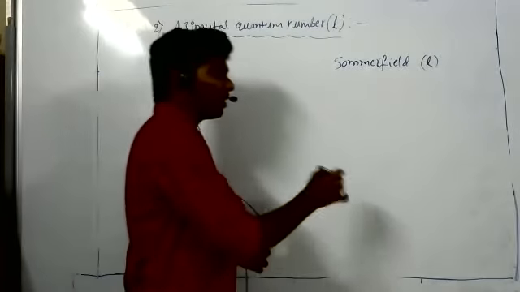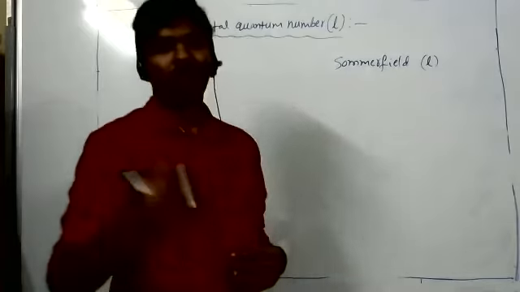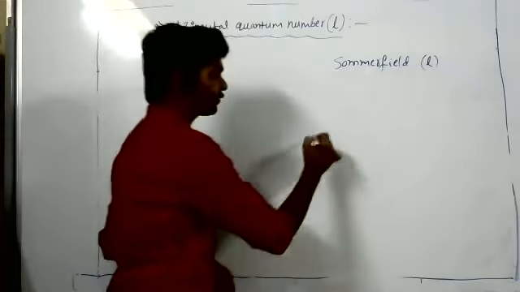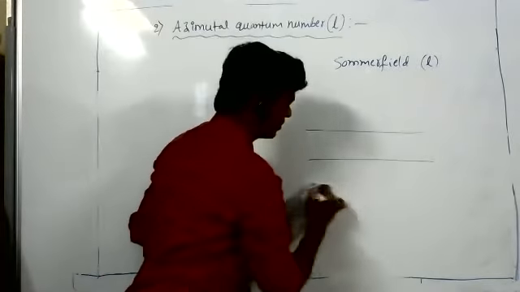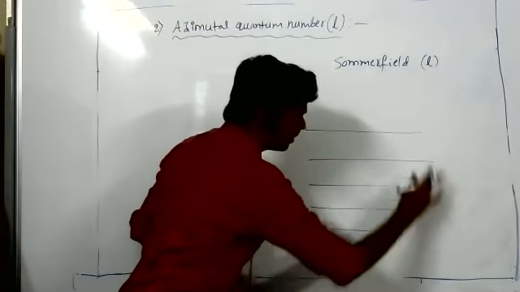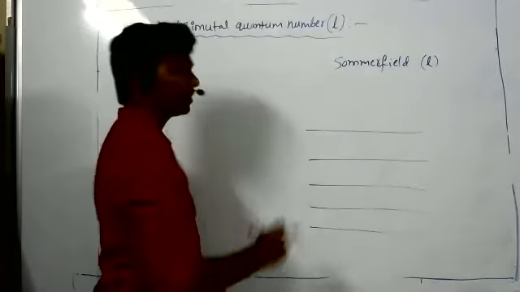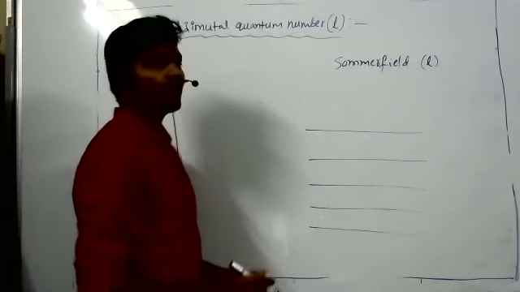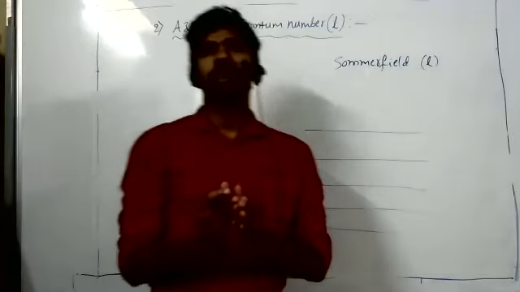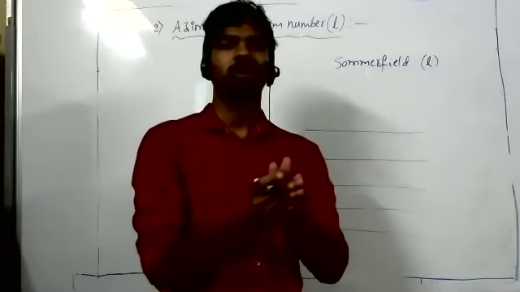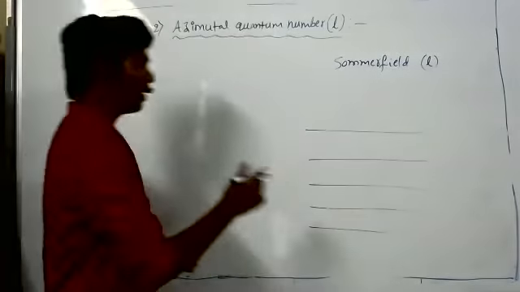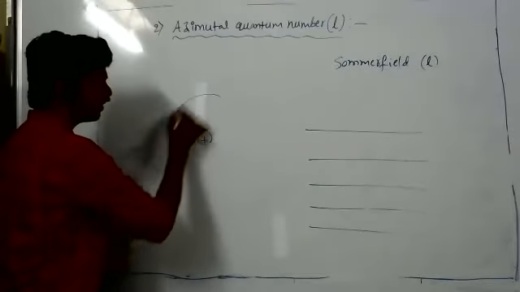Okay, listen. In the spectrum, we are talking about fine spectrum. Why the fine lines are obtained in the spectrum is explained by the azimuthal quantum number, because in an atom, not only main shells, there are some subshells also. According to Bohr, an electron is revolving in a fixed orbit.